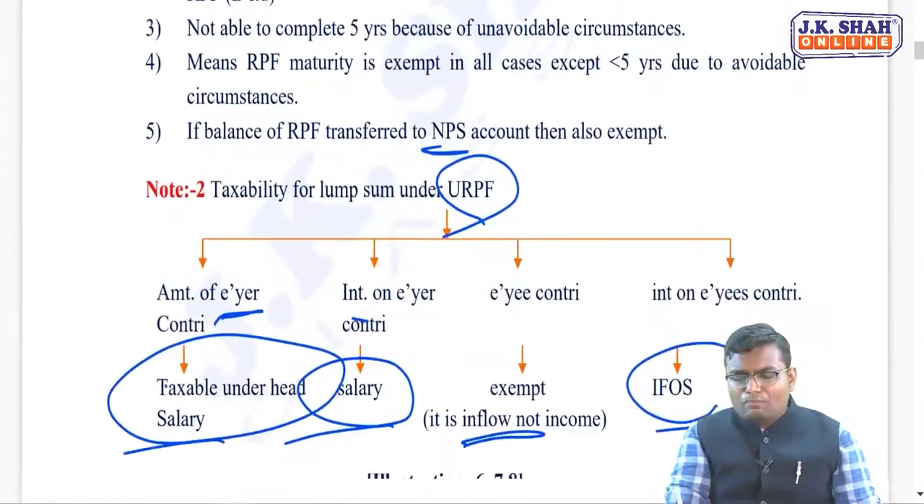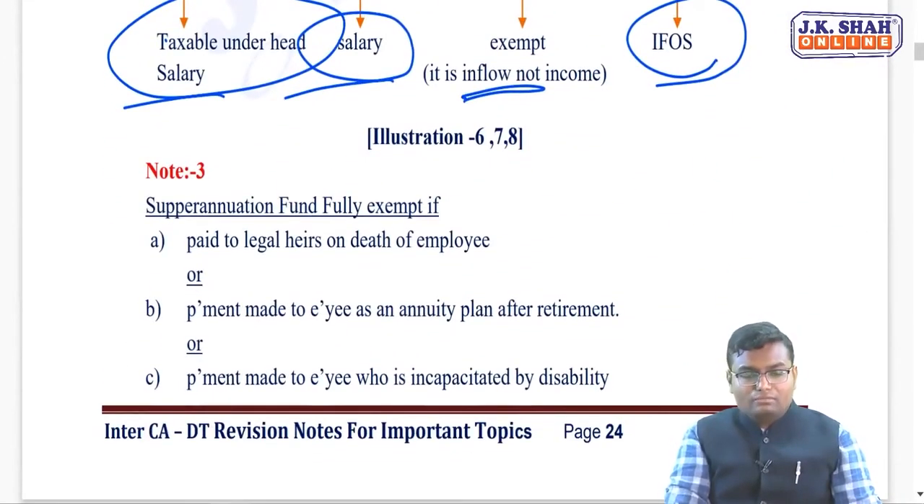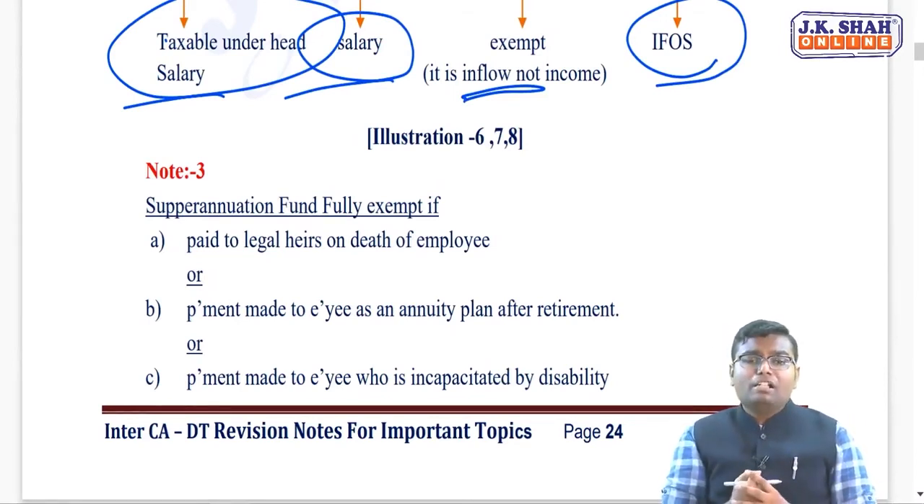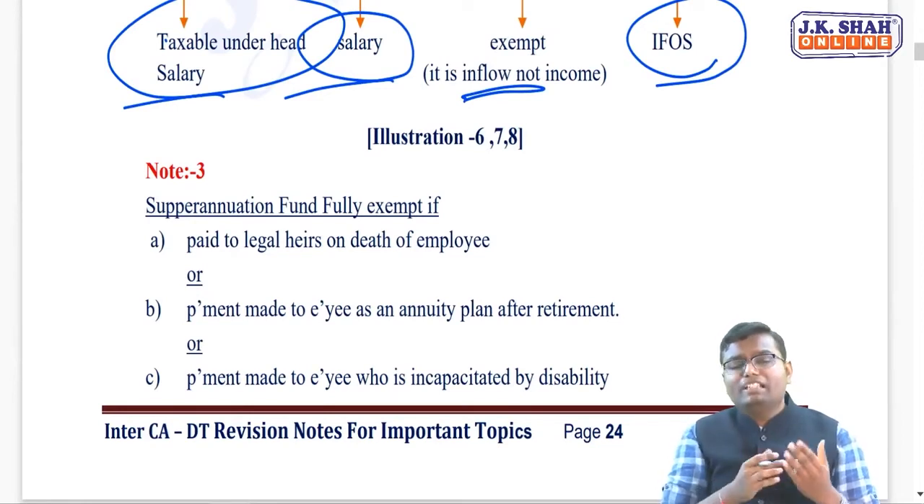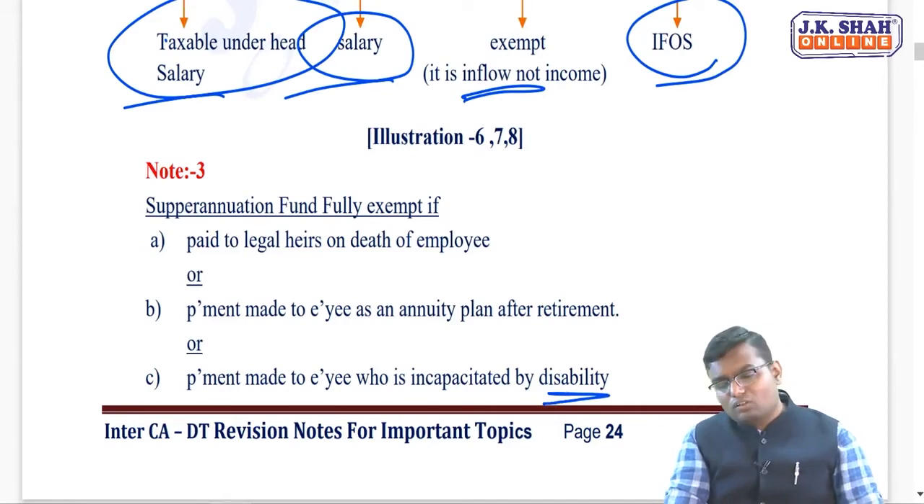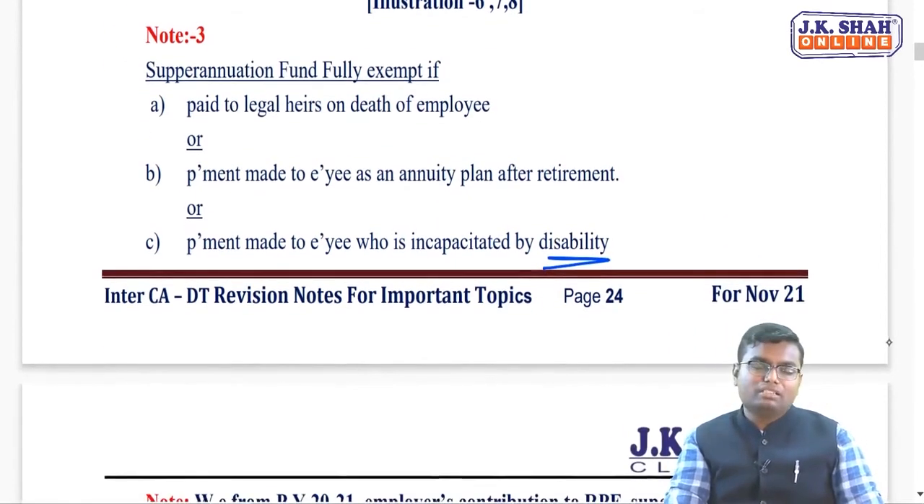So let's say superannuation fund, when will it be exempt. Number 1, if it is paid to a legal heir at the time of death, it is exempt, even though lump sum. Number 2, payment made to the employee as an annuity plan after retirement, exempt. But if the employee has to withdraw this amount on a lump sum basis because he is incapacitated by disability, then also it will be exempt, it won't be taxable.